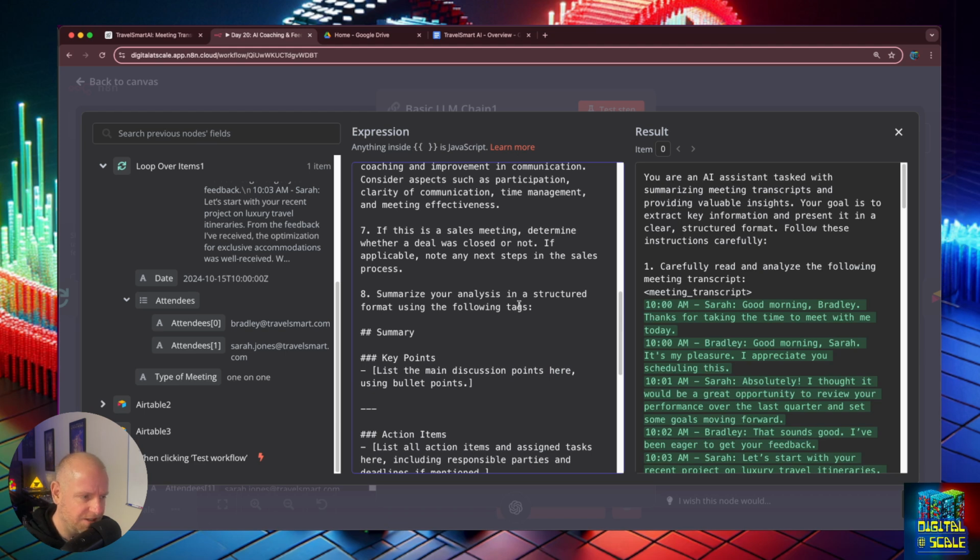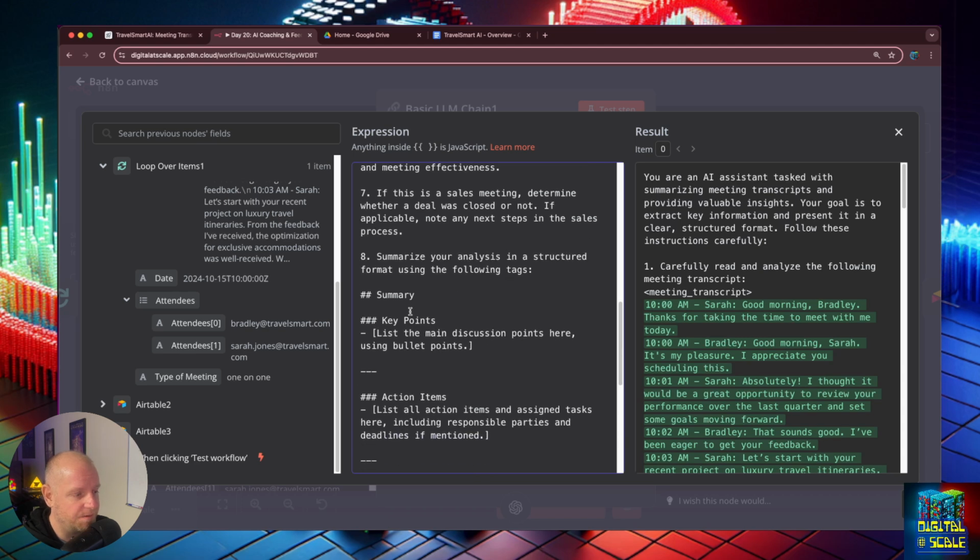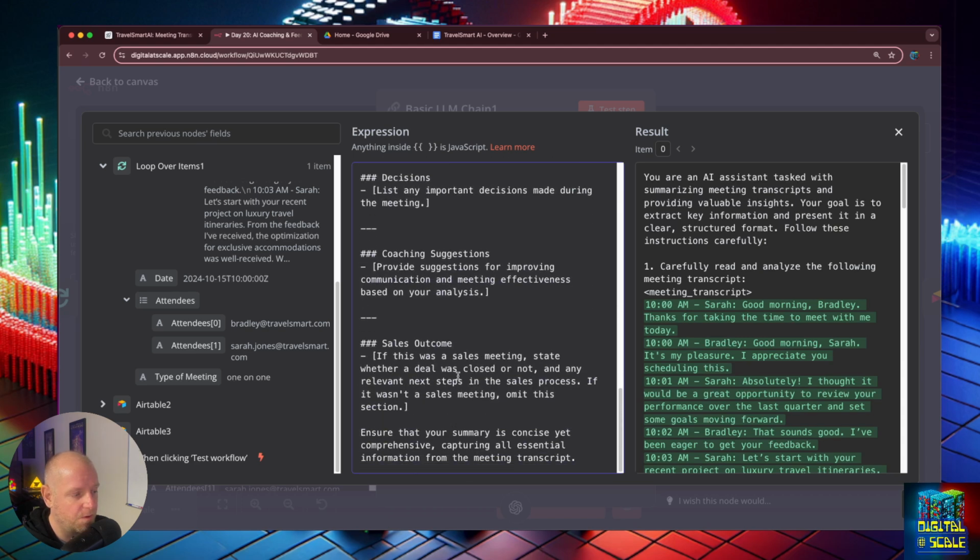If this is a sales meeting, determine whether the deal was closed or not. If applicable, note any next steps in the sales process. Summarize your analysis in a structured format using the following tags. And I pretty much give it a format that I wanted in.